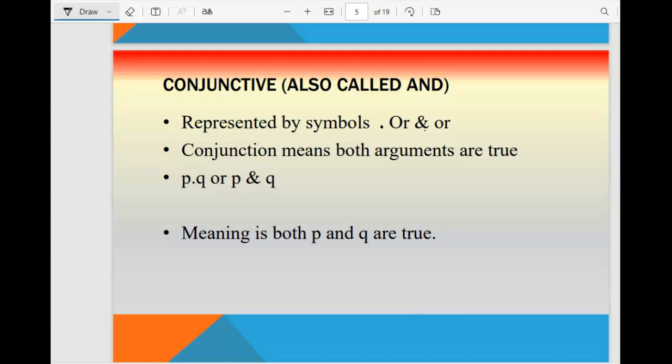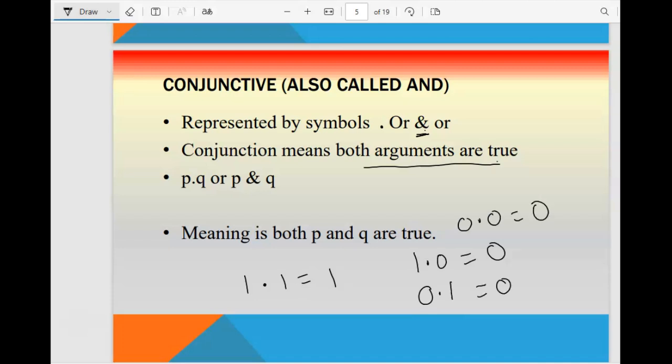Conjunction means both of the arguments must be true, then only it will give you a true result. So 1 plus 1, sorry, it is not plus, it is dot. Okay. So 1 dot 1 will give you 1. Otherwise, if you have 1 dot 0, then it would be 0. Then 0 dot 1 is also 0. And obviously 0 dot 0 will be 0.